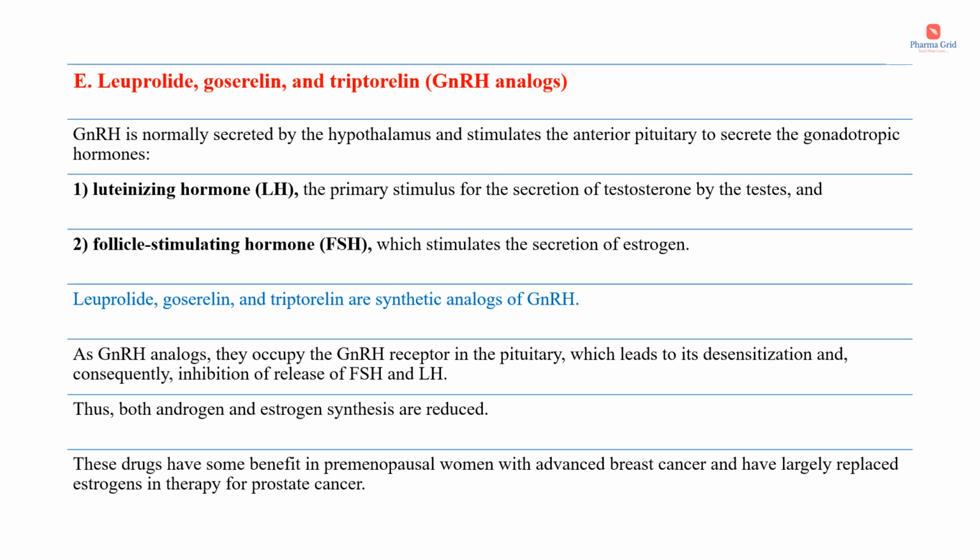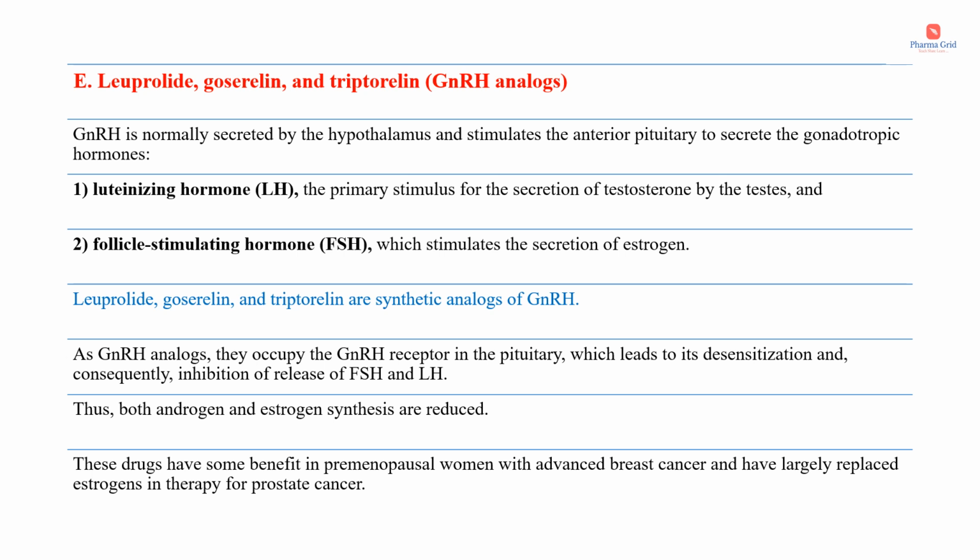And the next one is the GnRH analogs or the gonadotropin releasing hormone analogs, which includes leuprolide, goserelin and triptorelin. Then GnRH is normally secreted by the hypothalamus and stimulates the anterior pituitary to secrete the gonadotropic hormones. The gonadotropic hormones are LH as well as FSH.